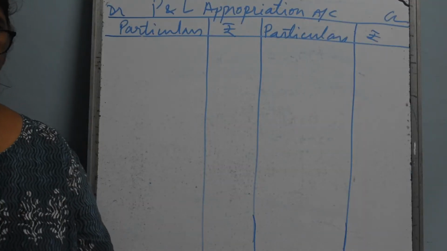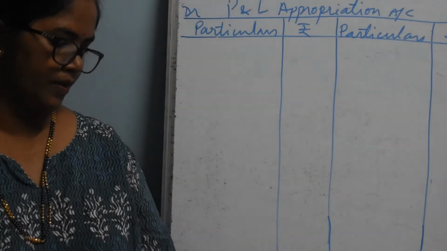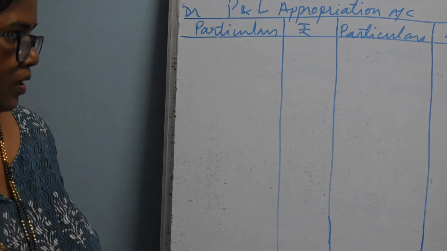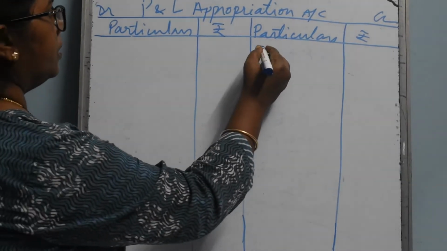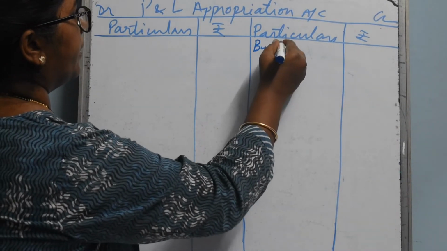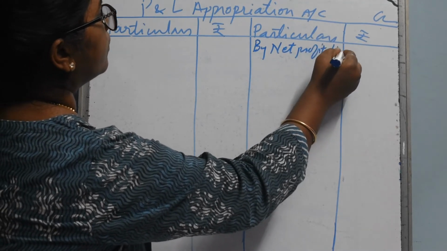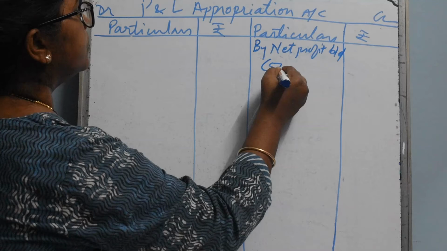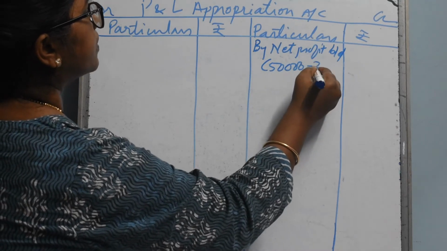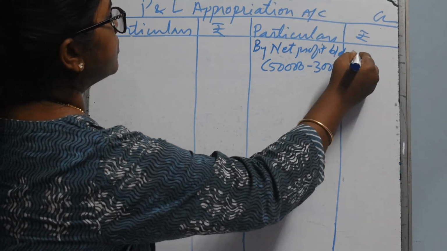So we'll start with the help of the working note. We'll post the respective amount. So here, by net profit brought down, it is 50,000 minus 3,000, that is 47,000.